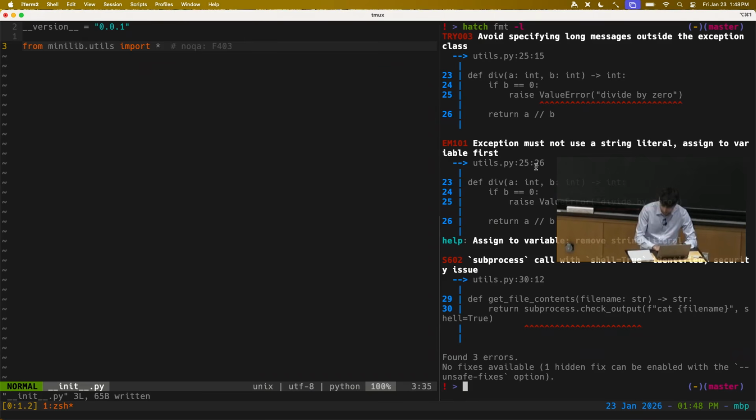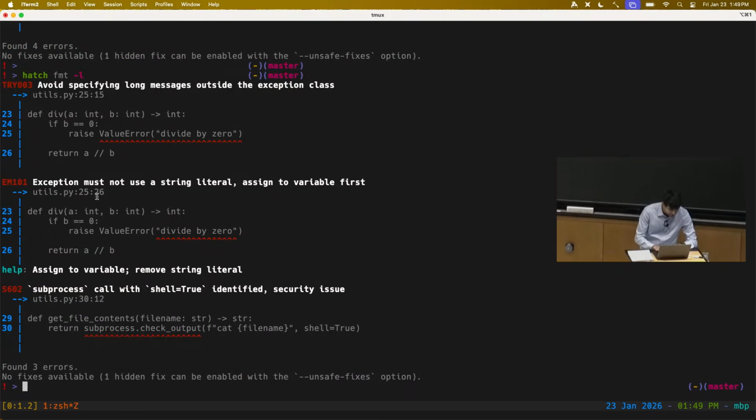So I also want to demonstrate how the linters can actually teach you about how to write better code. Let's take a look at, here, I'll zoom in, this second issue here. I have this code that raises a value error, and I have a string literal in there, "divide by 0". And the linter says, EM101, exception must not use a string literal, assign it to a variable first. So that's telling us what to do, and we could just go and fix the thing.